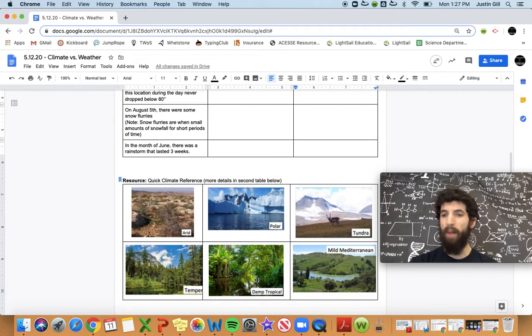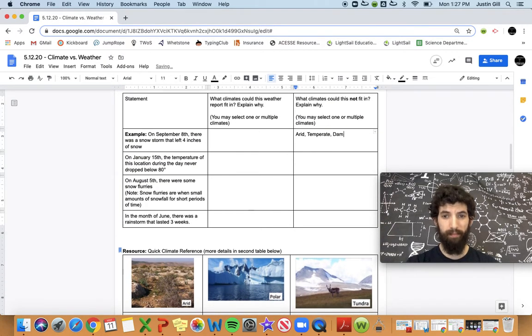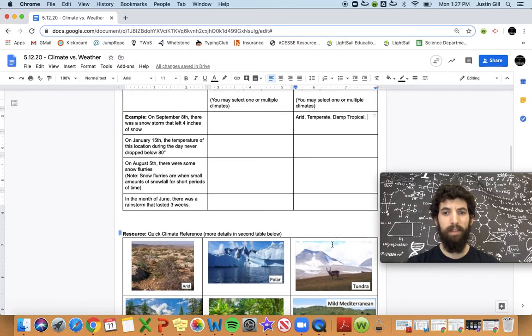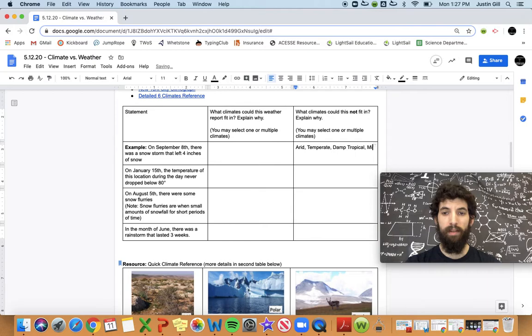Also, damp tropical. While I would expect some precipitation in a damp tropical climate, I wouldn't expect snow. So it's way too cold in the example for it to be damp tropical, so I know it can't be that. And lastly, mild Mediterranean. I know that is pretty similar to a temperate climate, so if it can't be temperate, it can't be mild Mediterranean either. So I'll finish that. Or mild Mediterranean. Oops. All right. So now I listed the climates it can't be.